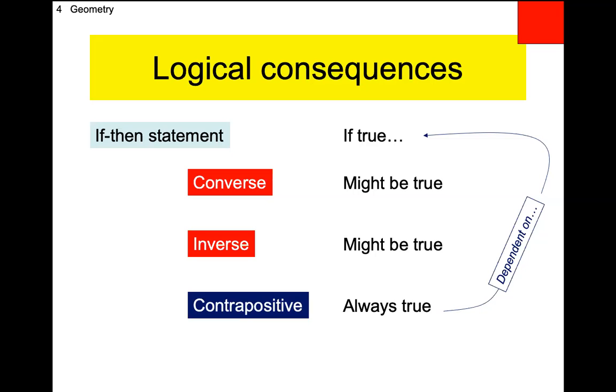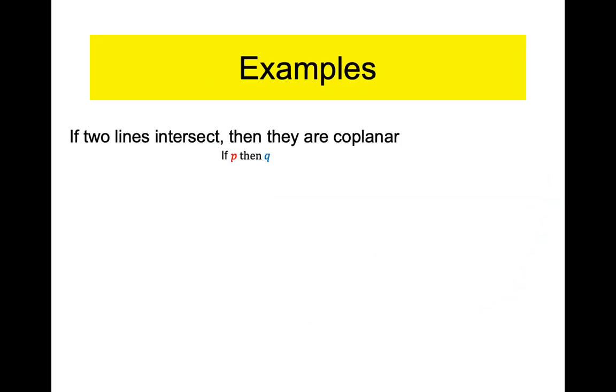So this slide right here is when the if-then statement is true, or when the conditional is true, then the contrapositive will always be true, but it is dependent upon the if-then statement being true. If the if-then statement is not true, then the contrapositive may or may not be true. But in geometry, our conditional statement is always true. So our contrapositive statement in geometry will also always be true. The converse might be true, the inverse might be true, but the contrapositive is always true if the if-then statement is true. So we better see some examples.